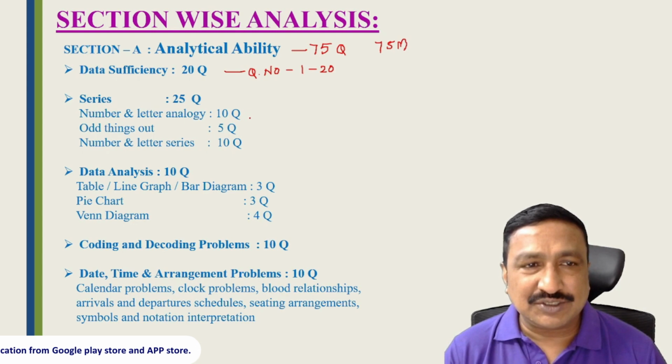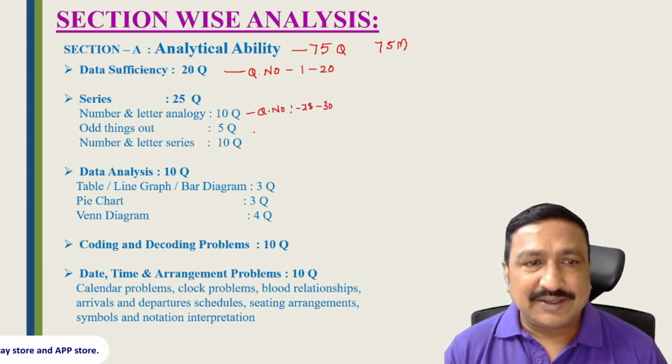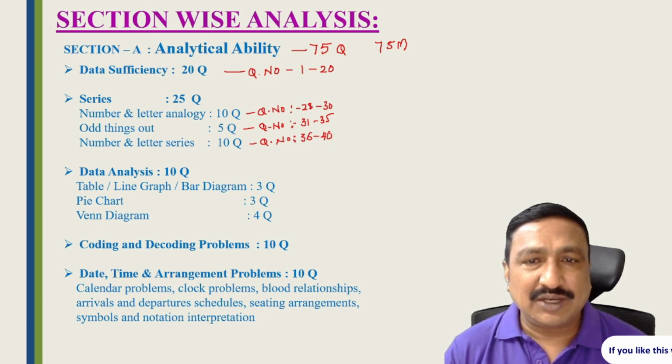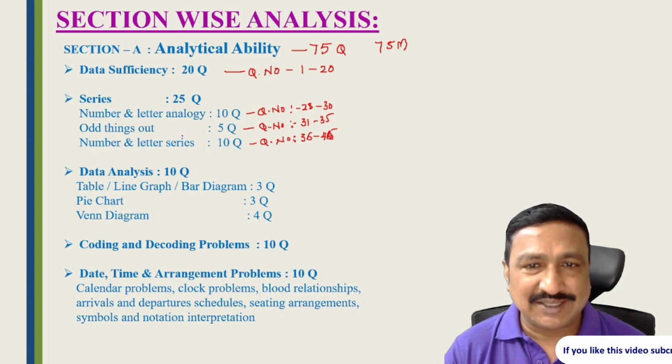So number and letter analogy is question number 21 to 30, odd man out is question number 31 to 35, and number and letter series is question number 36 to 45. So this is the last 23 years pattern, right?